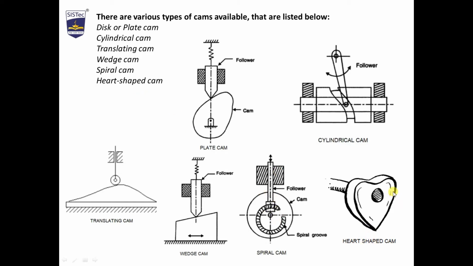Last is the heart shape. Heart shape means if we are putting follower here, so when it is rotating, a point or peak will come up and down. Through this motion, we will give follower the different reciprocatory motion. So plate cam, cylindrical cam, translating cam, wedge cam, spiral cam, and heart shape cam.